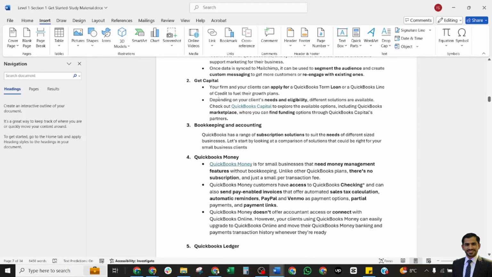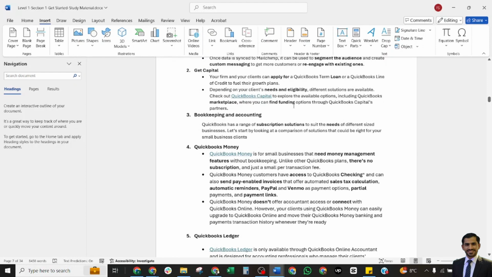Get capital also offers clients the chance to apply for a loan or a QuickBooks line of credit for their growth plans, depending on your client's need and eligibility. You may also visit QuickBooks Capital to explore the available options in the marketplace, where you can find funding and other QuickBooks Capital partners.